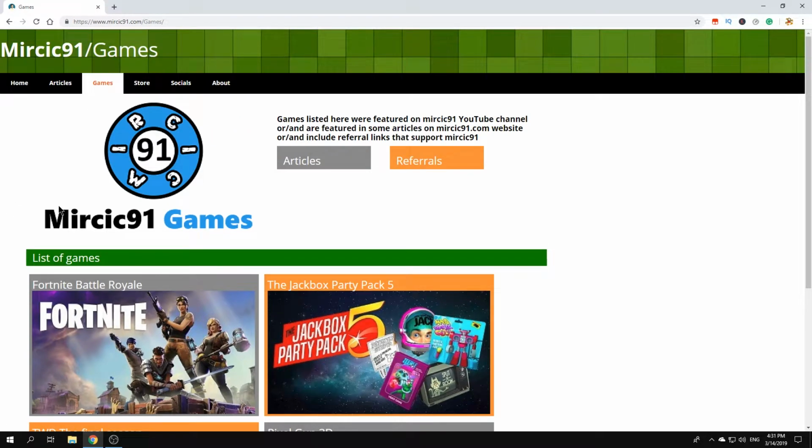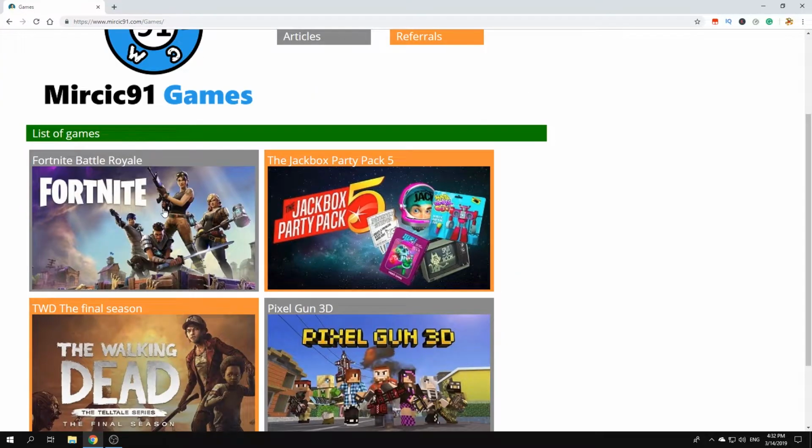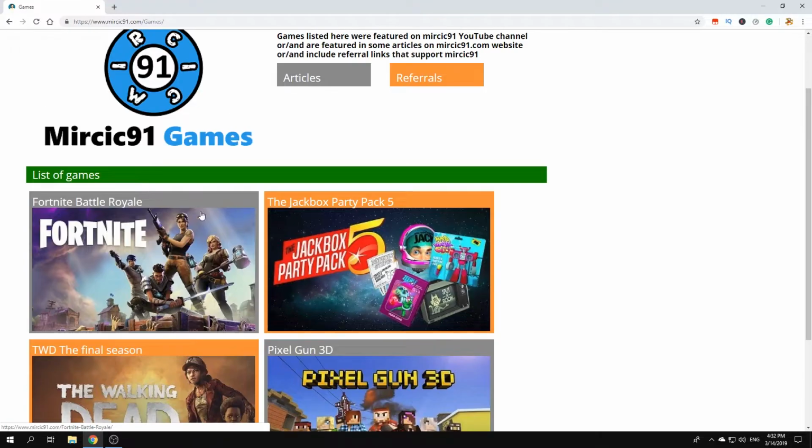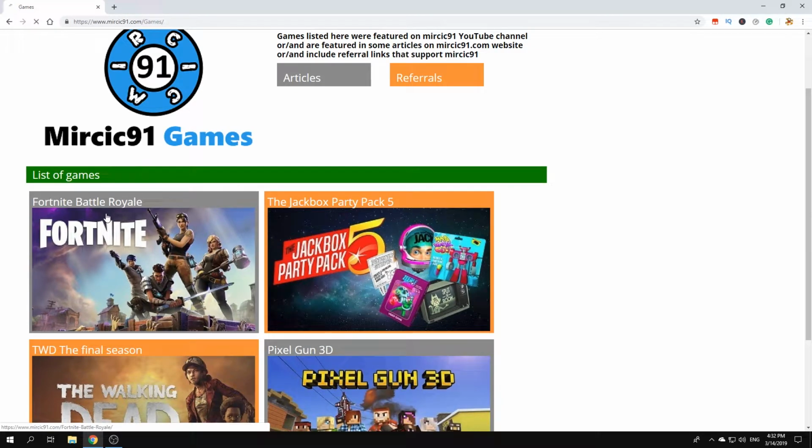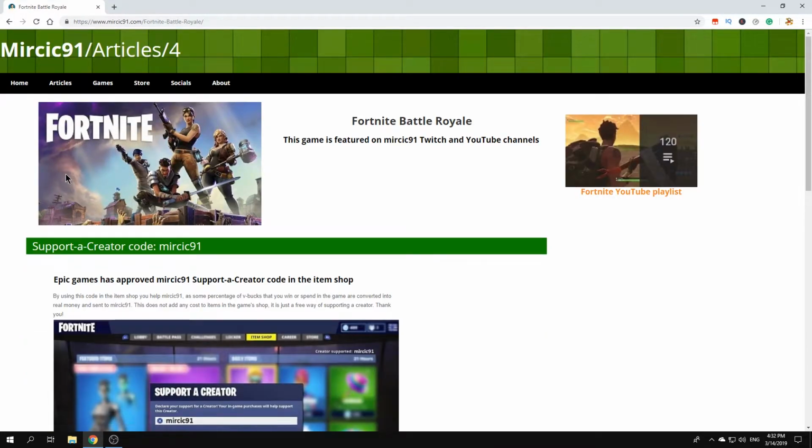So how I made this one is I separated these games into two groups. One group is going to be articles, or those games that I wrote about in separate pages, and also games that I feature just with referral links. So let me show you what that means. When you click here, it will open the articles section where I wrote an article about this game.